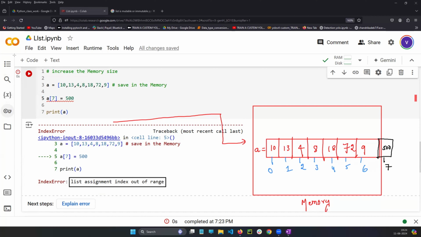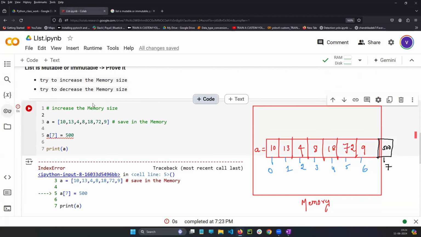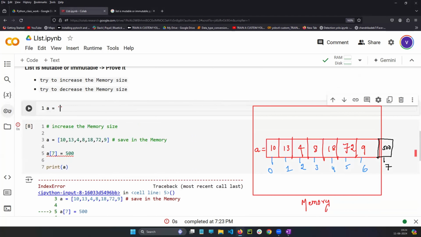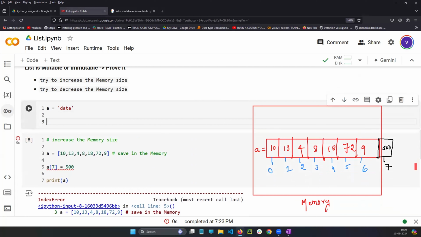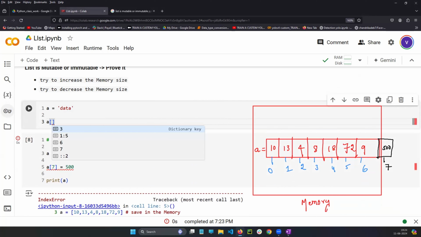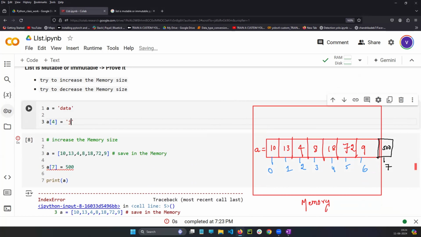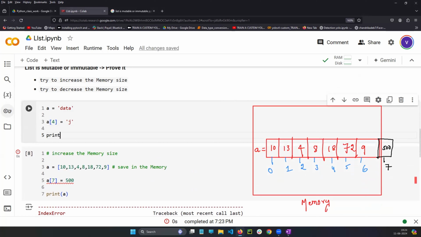Same thing I will tell you one logic here. Come, open a cell here. A is equals to data. Okay? A is equals to data. A of 4 is equals to J. Suppose print A. I'm writing these 3 lines.